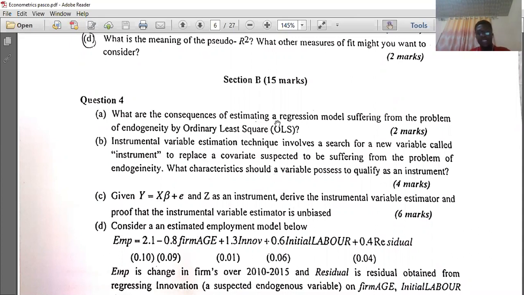We've seen the characteristics a variable should possess to qualify as an instrumental variable: it should be uncorrelated with the error term, and we've proved that, and it should be correlated with the endogenous explanatory variable, and we've seen that too. We've derived the instrumental variable estimator, and we've also proved unbiasedness.